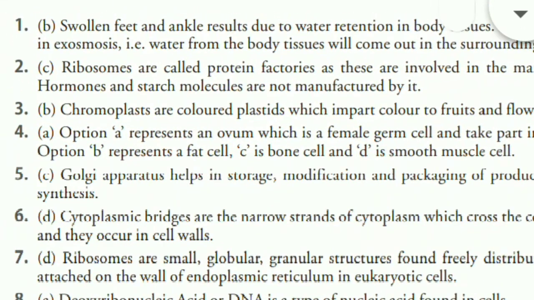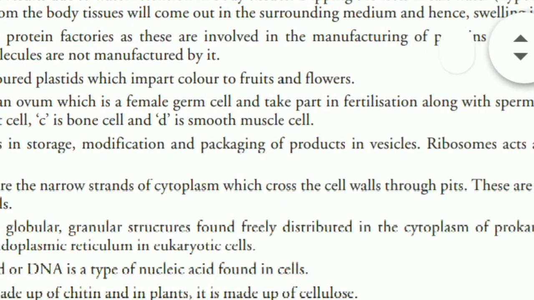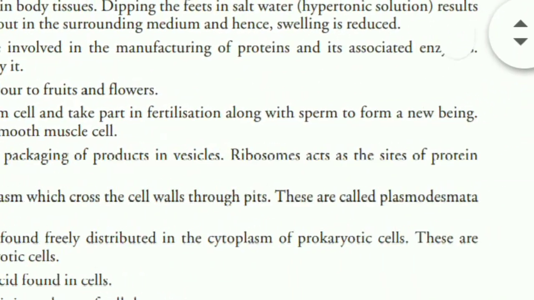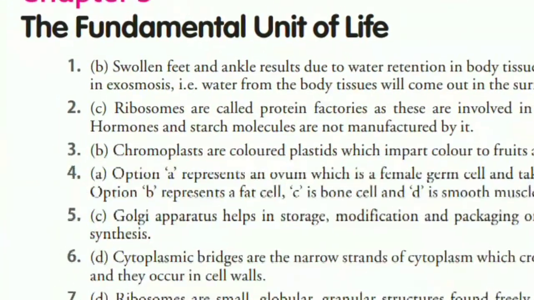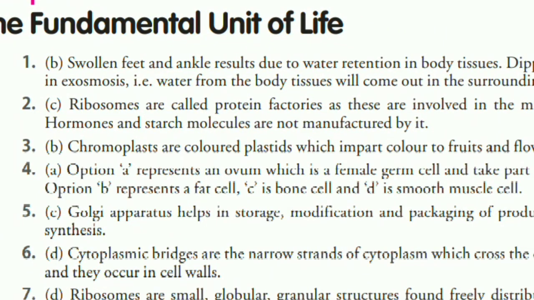Okay, now second question. The question was which of these options is not a function of ribosome, and we chose option number C, that is helps in manufacture of hormones and helps in manufacture of starch molecules. Yes, because ribosomes are called protein factories, and they are involved in manufacture of protein, and with that associated enzymes also, and definitely hormones and starch molecules are not manufactured by it.